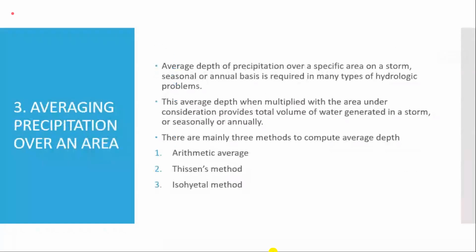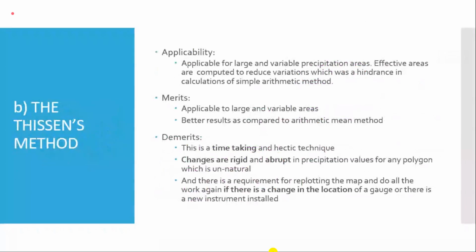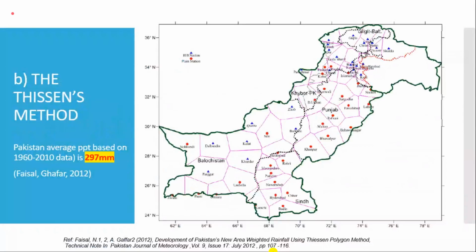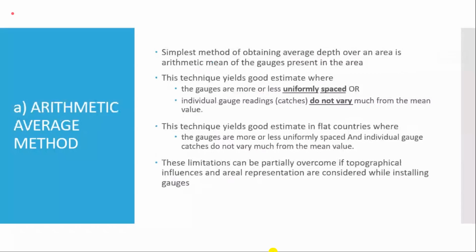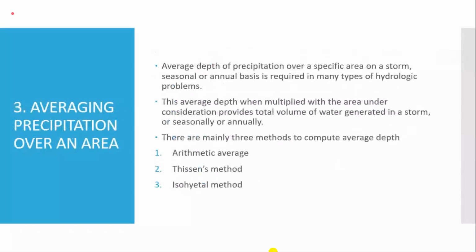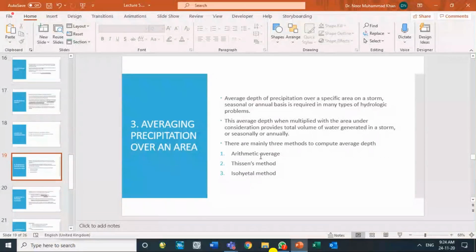I take a 5-minute break over here, and then we start with how to carry out the averaging of the precipitation data. And you have done it in the lab part also. So if you have some questions, you are welcome to ask in this part. So after the 5-minute break, I will be restarting it. I can continue and finish it in 15. I think I should do it like this.